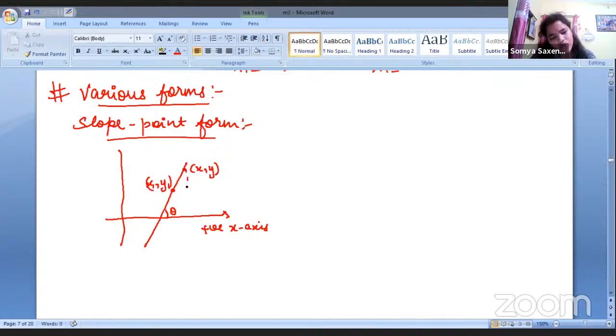So if I want to find the slope of this line, simply we know that we have to find the tangent of the theta, which is here, right? We discussed it in yesterday's class also. To find the tangent, we have to find these two distances as I told yesterday too. So it will be x minus x1, and this particular one will be y minus y1. So what will be the value of tangent of theta? It will be perpendicular upon base, so it will be y minus y1 upon x minus x1.